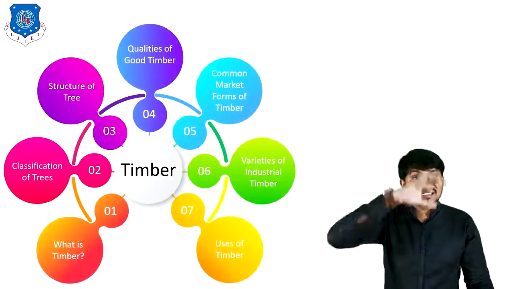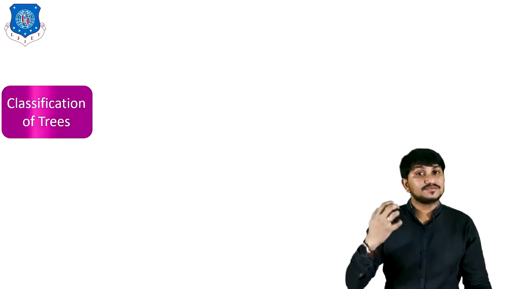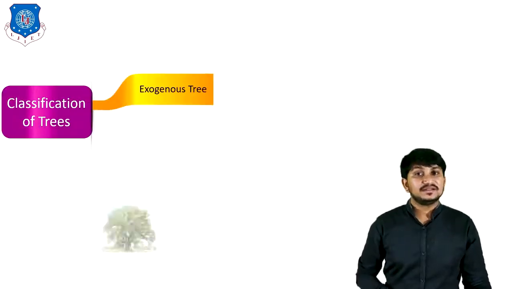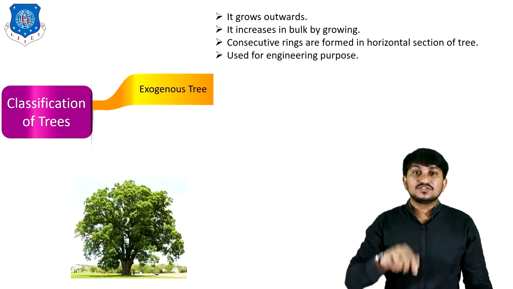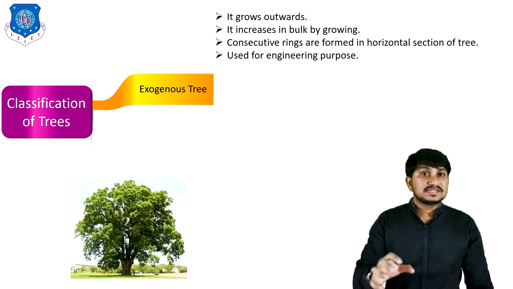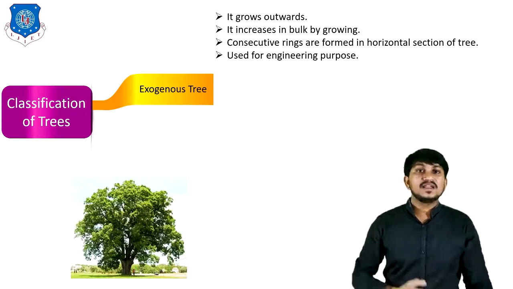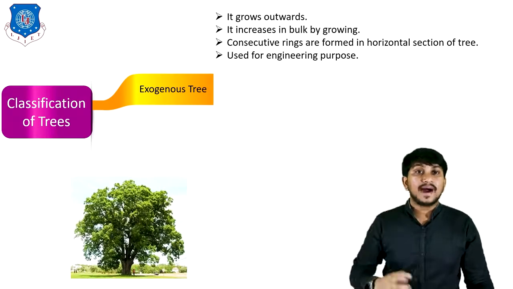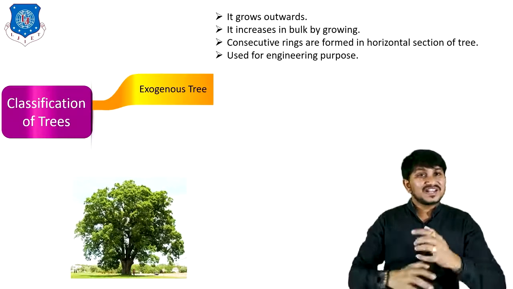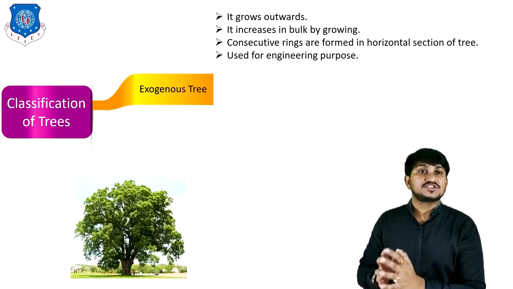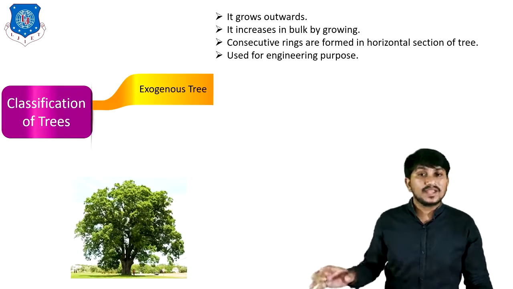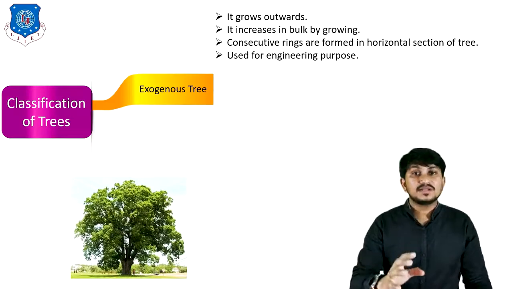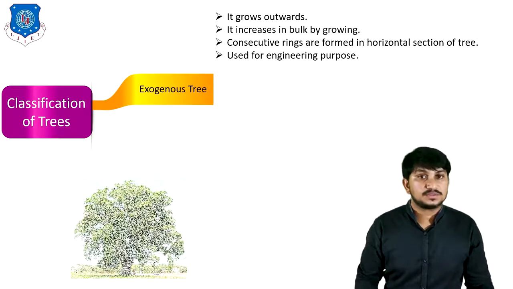Now let's discuss the classification of timber, or various types of trees. Basically, trees are classified into two categories. First is exogenous trees. This type of tree grows outwards. It increases in bulk by growing. Consecutive rings are formed in the horizontal section of the tree. It is used for engineering purposes, so mainly for structural members, exogenous trees are used.